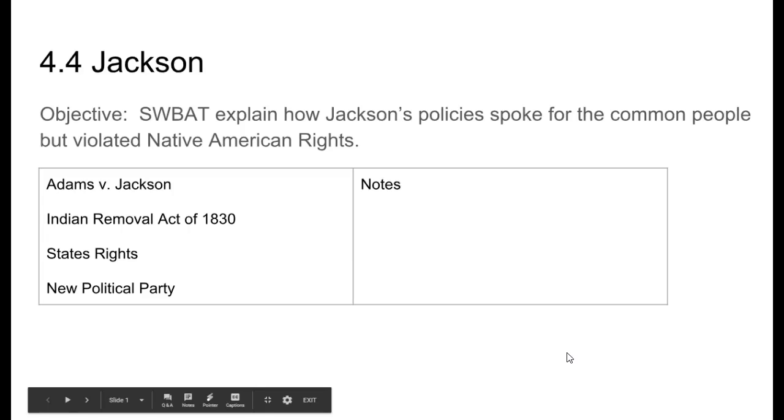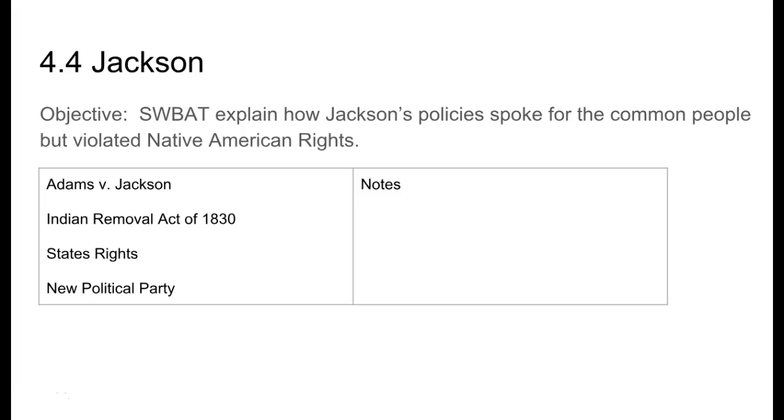Hi everyone, this is 4.4, the Jackson presidency. The objective for today is students will be able to explain how Jackson's policies spoke for the common people but violated Native American rights. So on the left-hand side, you should have Adams versus Jackson, the Indian Removal Act of 1830, states' rights, and new political parties.